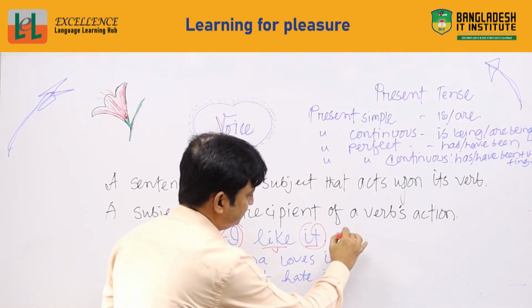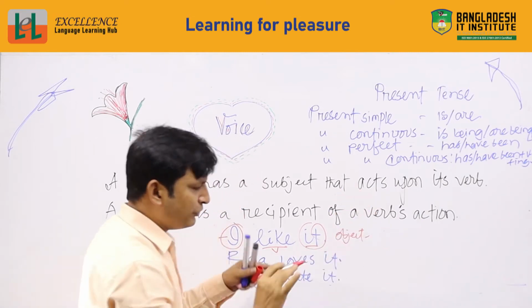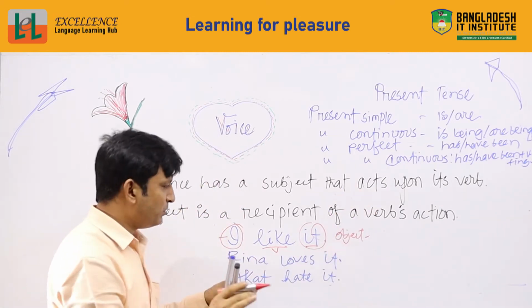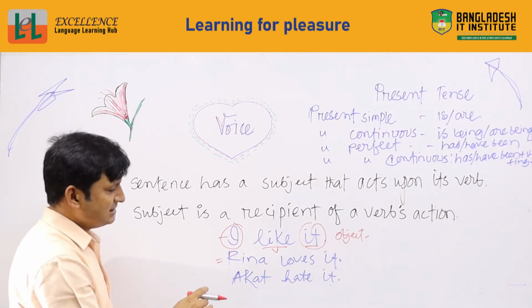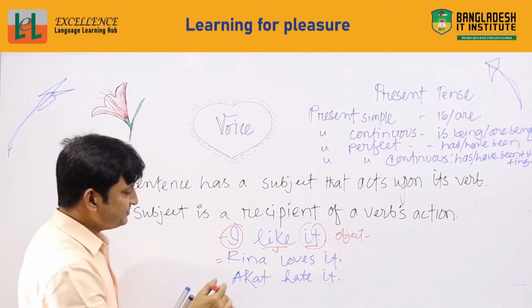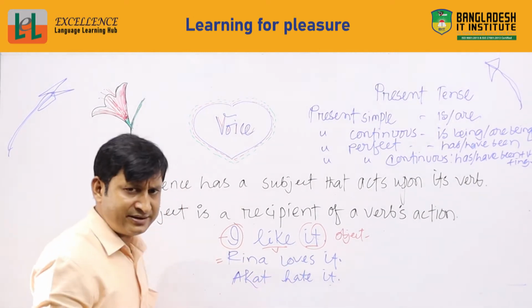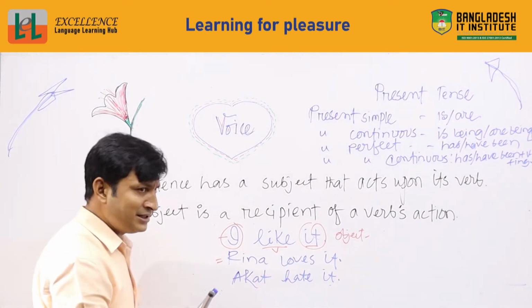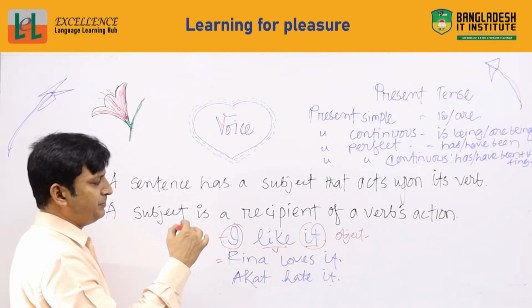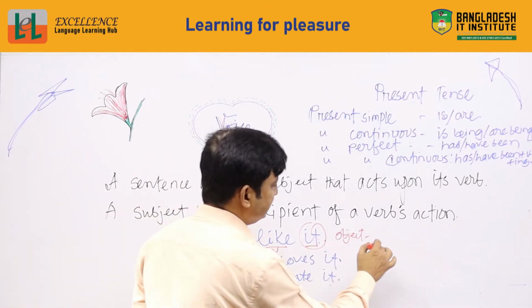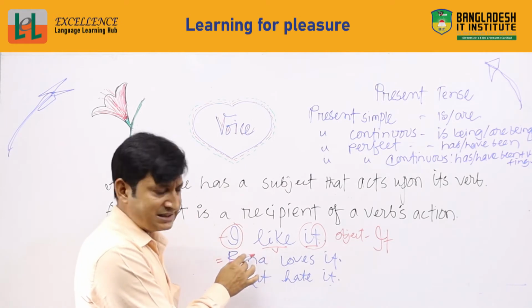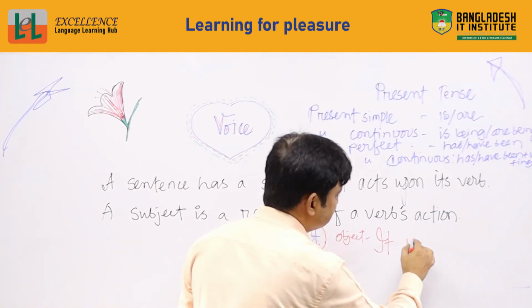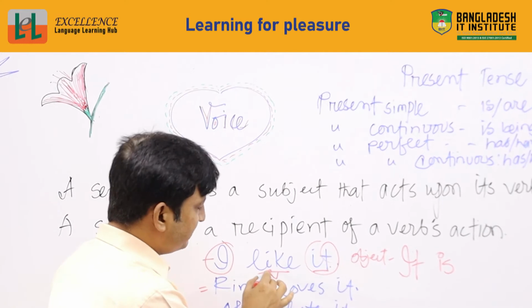So to make it easy, I want to show you the change of its voice. If we are going to change it, I like it, if this is active voice, and if I want to make it passive, it will be it, here it, and you know this is present simple tense, and that's why we will use is. It is, and here the verb is like.